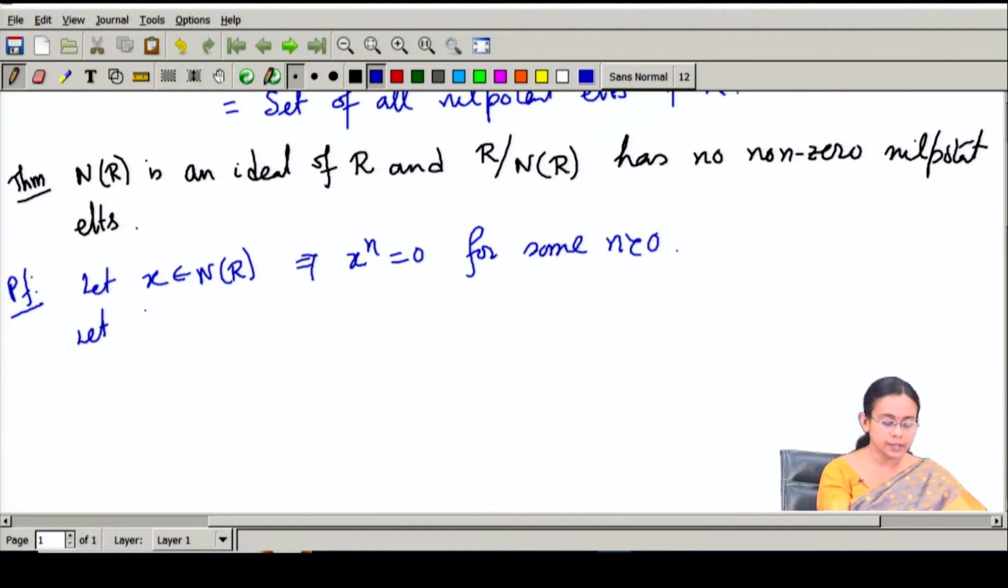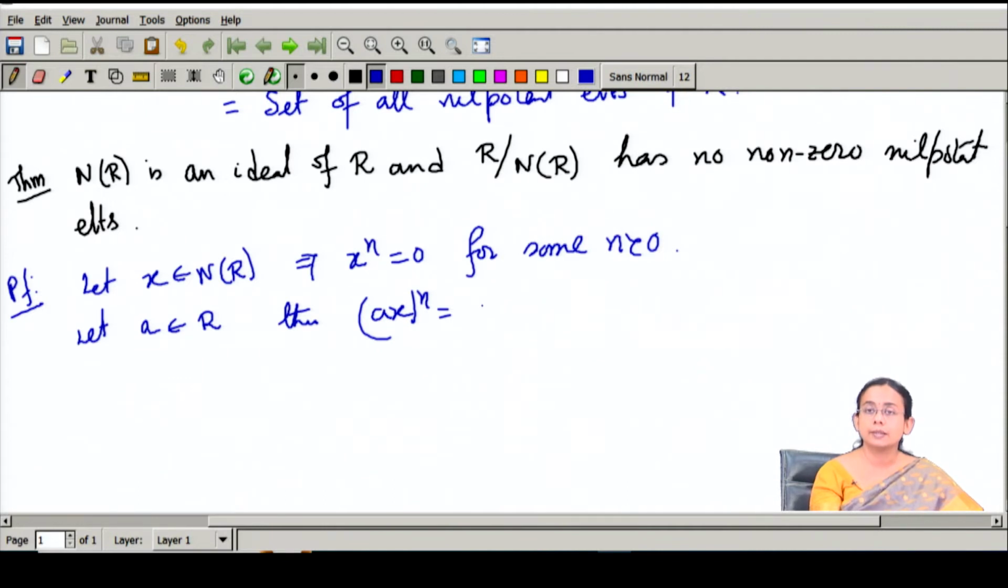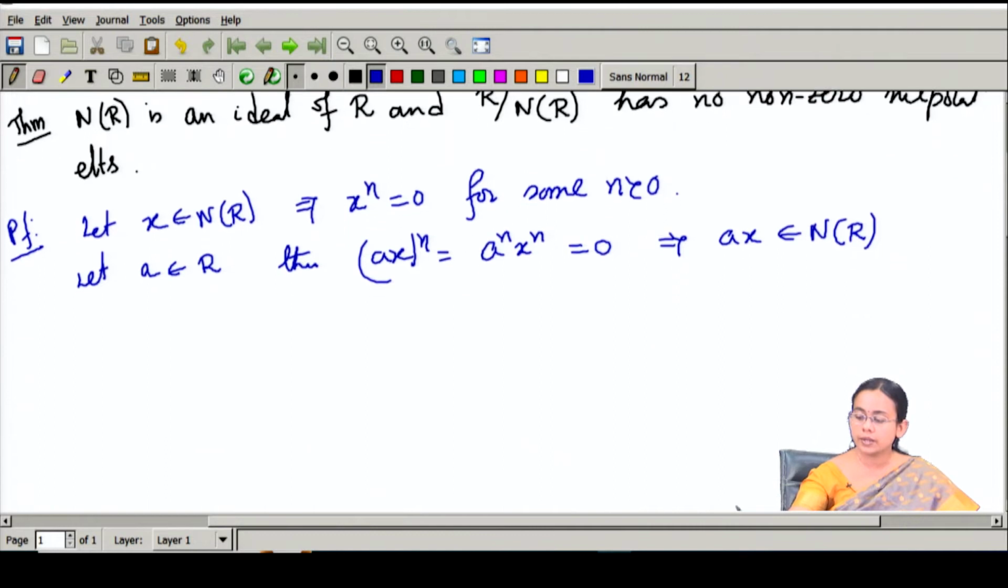Let us consider any element a in R. Then if I consider ax and raise it to the power n, since our ring is a commutative ring, I can write it as a to the power n times x to the power n, and hence this is equal to 0. So, this implies that ax belongs to N(R), because some power of ax is again 0. That means ax is a nilpotent element. So, it is closed under multiplication by elements of the ring.